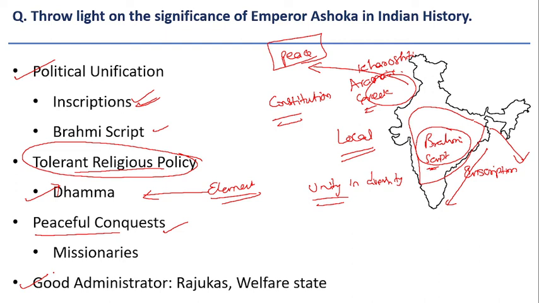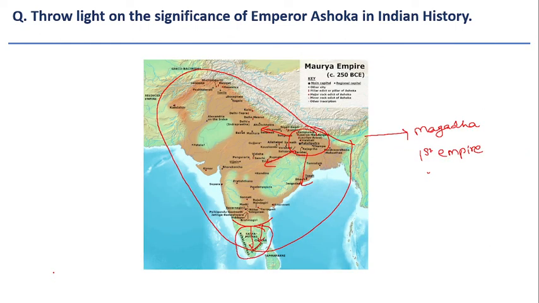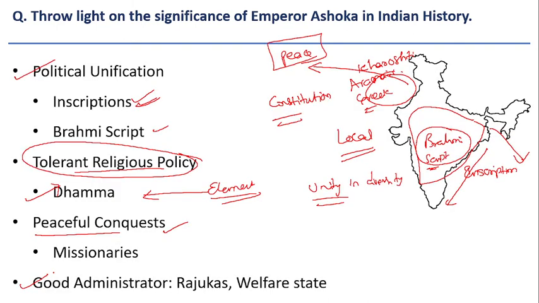So these are various important aspects about the life of Emperor Ashoka. This question is very important for ancient India, and also in terms of art and culture. If a GS1 question asks about what we can learn from Emperor Ashoka, these points we can use in the examination.